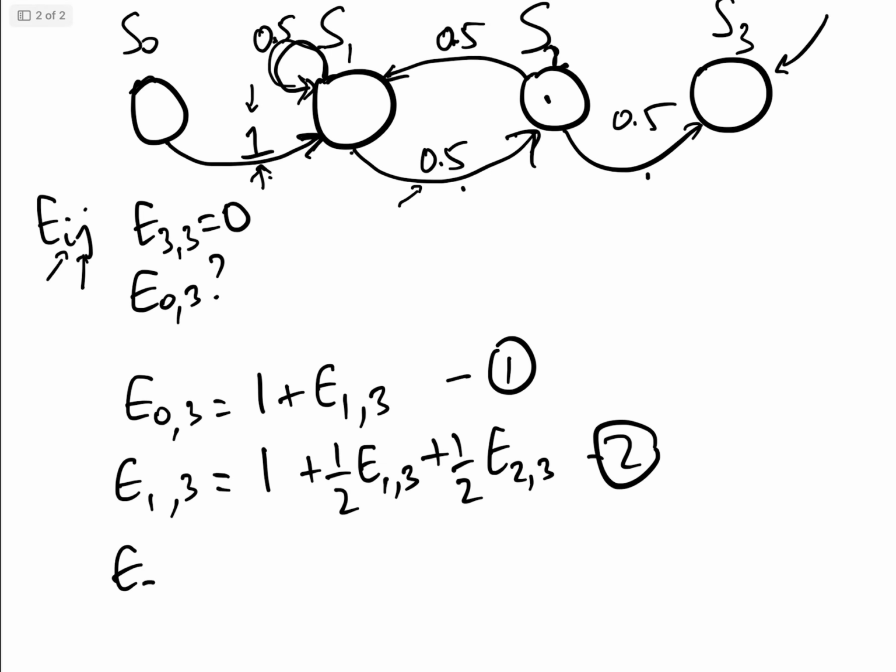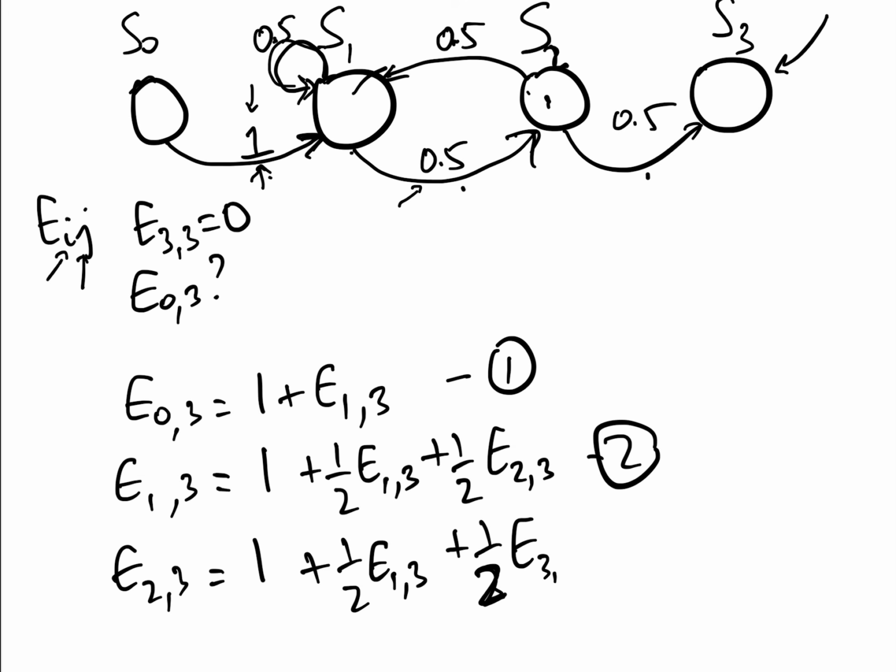And E23 is equal to 1, which is our throw, add, okay, we're in E23. Either we go back into E13, so that's half E13, or we finish, which is half E33. Now, we've already said that E33 is 0. Once we're in state 3, that's it. It's an absorbing state. We're finished. Game over. We've got our 3 consecutive heads or tails. So that just equals 1 add a half E13.